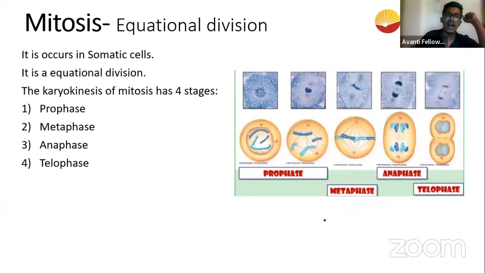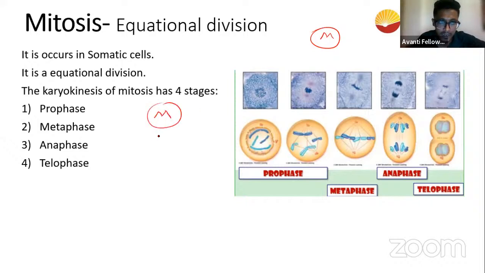Now coming to the M phase, which is the mitotic phase or the meiotic phase, we can differentiate the cell division into two different, significant types of division. The M phase can be divided into two different types of cell divisions.